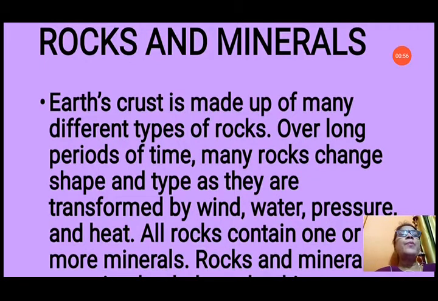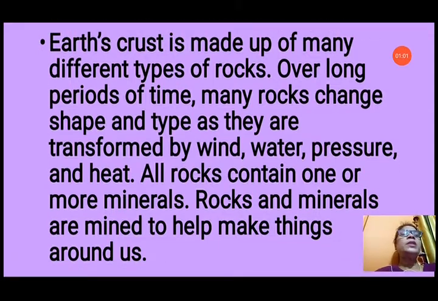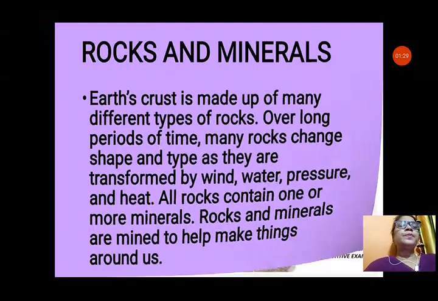Earth crust is made up of many different types of rocks. Over a long period of time, many rocks change shape and type as they are transformed by wind, water, pressure and heat. The rocks change their forms. All rock contains one or more minerals. Rocks and minerals are mined to help make things around us. So we take out the minerals from the rocks, and rocks are mined to help make different things on this earth. So let us discuss about all these things.